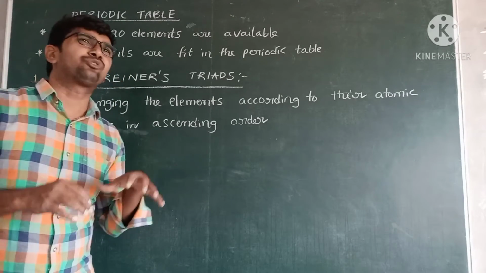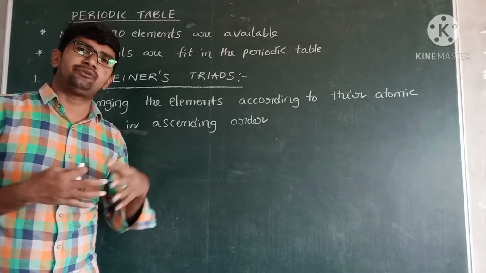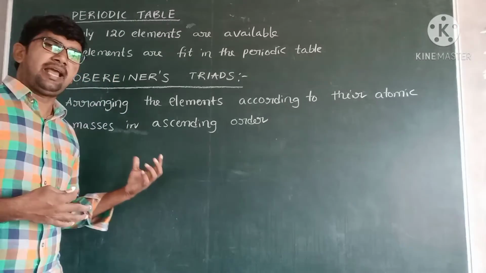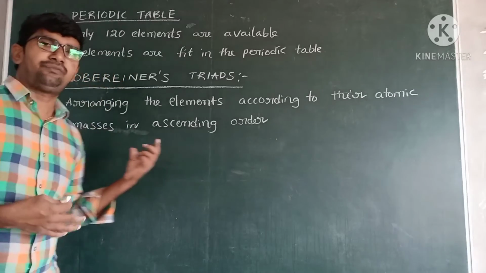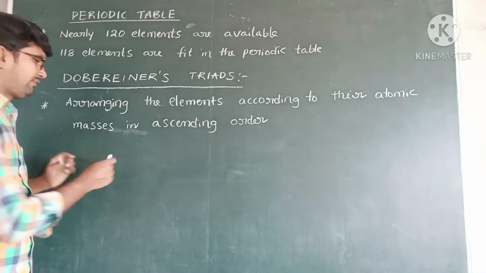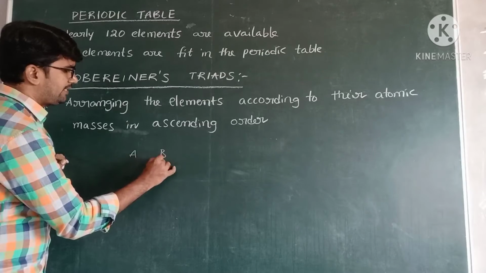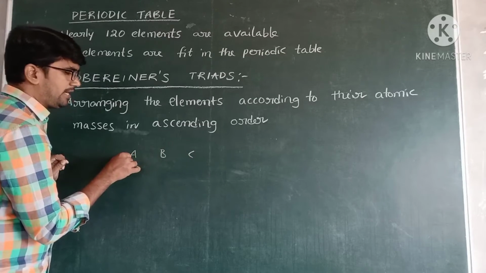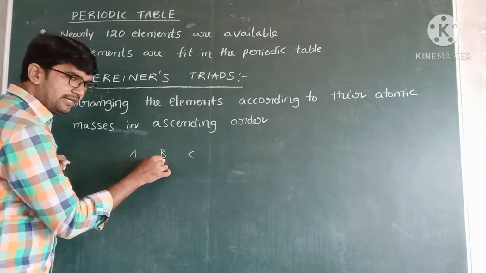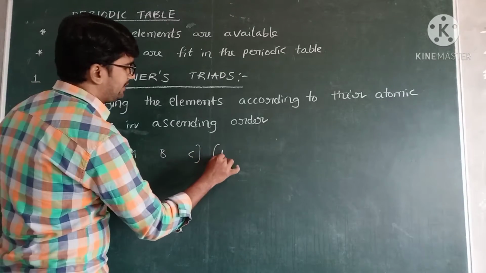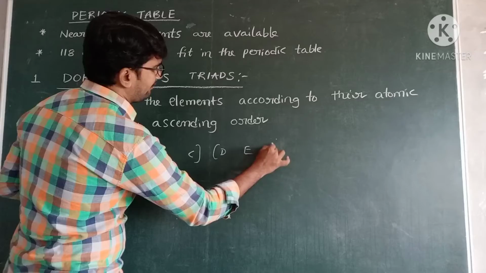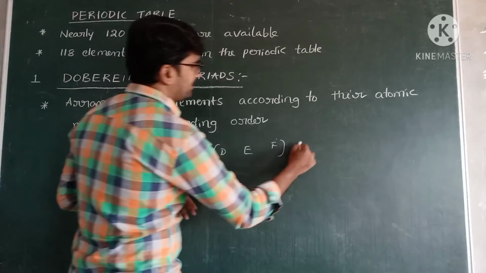For example, nearly 20 plus elements are available. The 20 plus elements were fitted as groups of 3 elements. Three means triad. So in the first triad, for example, A, B, C, this one has the smaller atomic mass, and the next increases. This is one triad. Next one, D, E, F, is another triad.